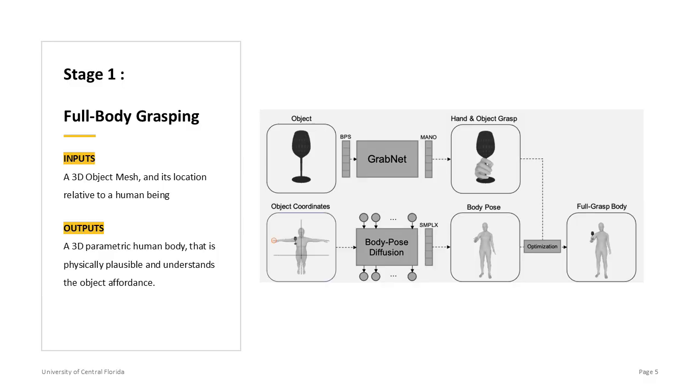In the first stage, given a three-dimensional object mesh and its location relative to the human, GraspDiffusion generates a full-body grasping pose, which is physically plausible and exhibits natural interaction behavior. We trained a body pose diffusion model over datasets on three-dimensional interaction poses, which generates simple X-body pose parameters conditioned on the object position. Also using a geometry-conditioned hand grasp prior that produces mono-hand pose parameters, we jointly optimize these parameters into a single consistent body pose, ensuring that the hand articulation, body pose, and object placement are physically coherent.